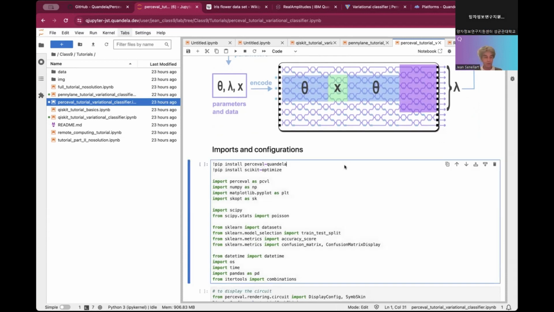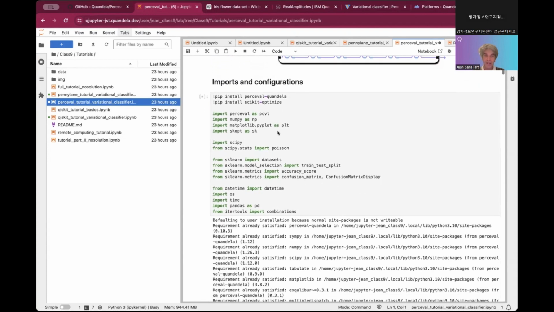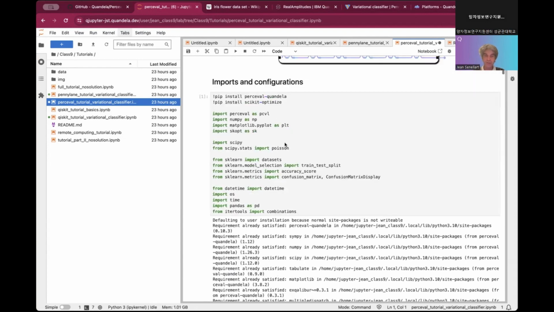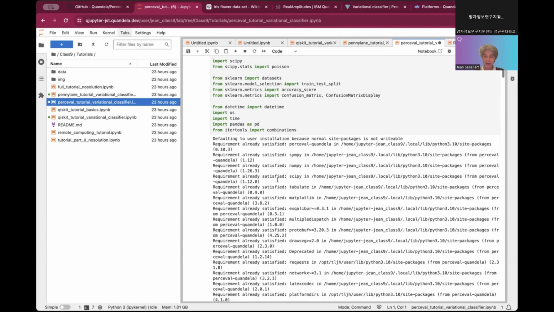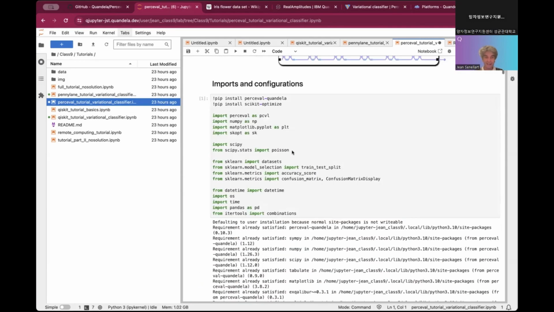So let's go through the different steps. First I will reinstall Perceval Candela, that is already there. I need to install also Scikit Optimize. There is a warning about pandas. Don't worry about that.